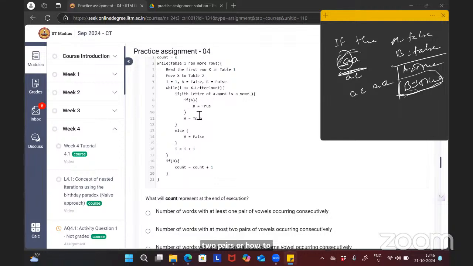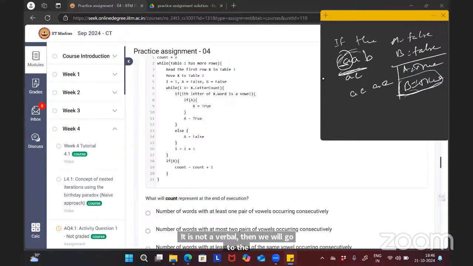Once B is made true, are we making it false again? No. If the next letter of your word is a vowel, then what happens? Nothing, no change. If the ith letter of the word is not a vowel, then we will go to the else part.